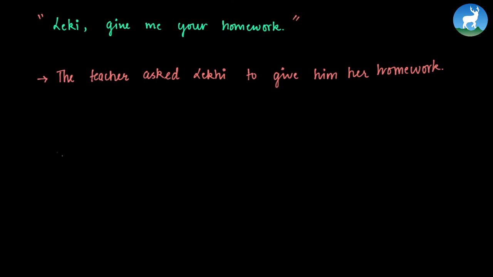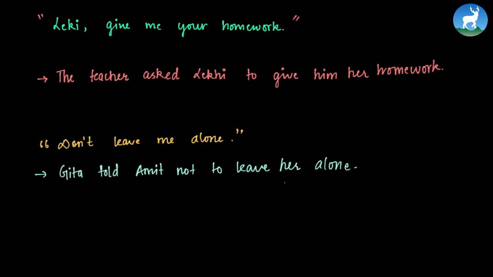Similarly, we will go through one more example that the book asks us to consider. So it reads, don't leave me alone. Now it's converted to reported speech by saying, Geeta told Amit not to leave her alone. Now here we do not have anyone as Geeta or Amit in the question.